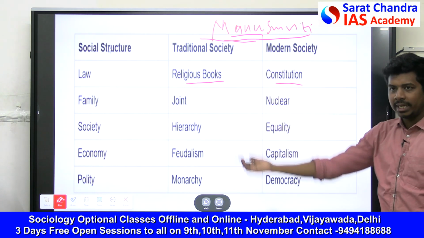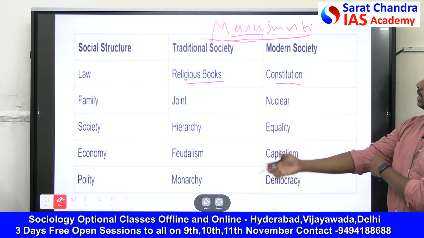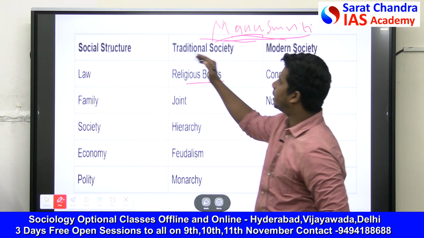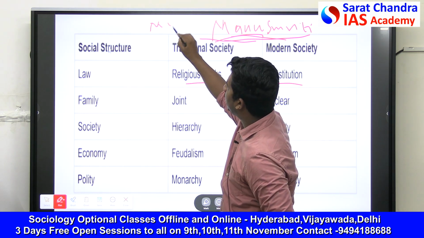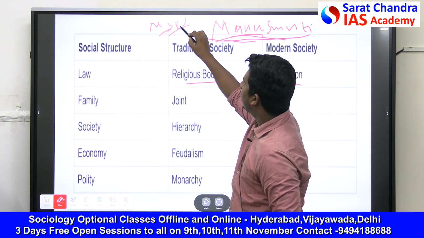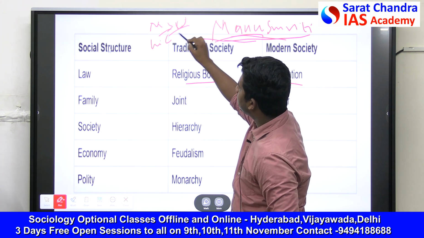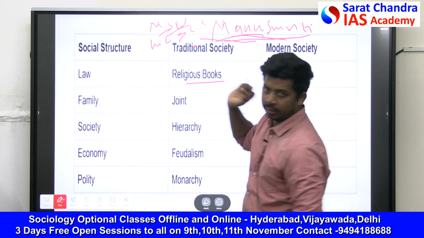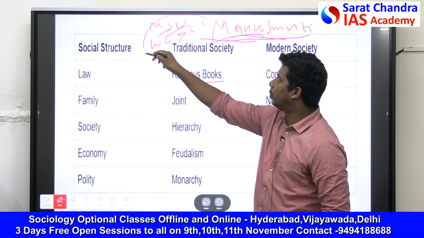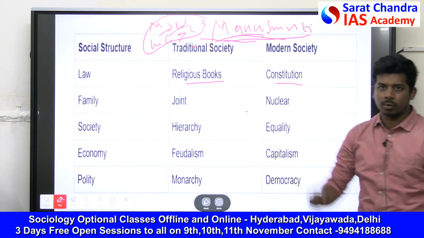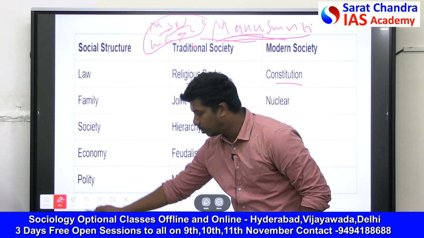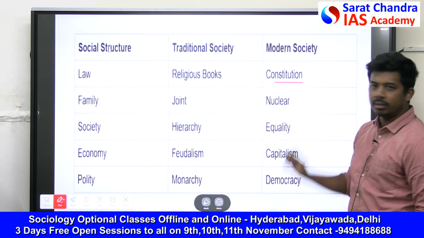Because when modernity came, in the times of Manu, as I told you, he had this basic thinking: man is more than woman. Manu believes that man is more than woman. Then a higher caste person is greater than a lower caste person. This is the belief system of Manu. Under this belief, Manu gave some rules, some laws. But we don't believe this in modern times. We now believe everyone is equal.